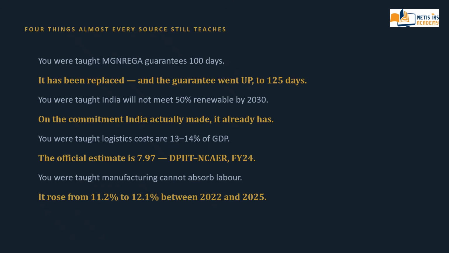The official estimate is 7.97 as per DPIIT NCAER, financial year 2024. You are taught food processing is a sunrise sector. Its share of gross value added peaked in 2018-19 and has fallen since.